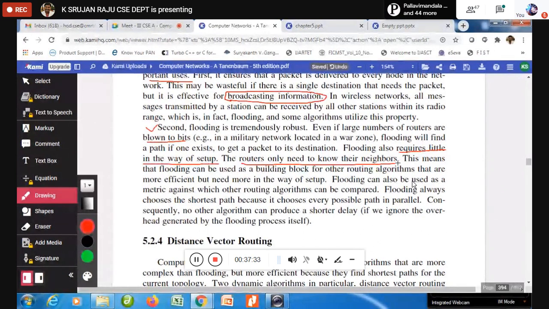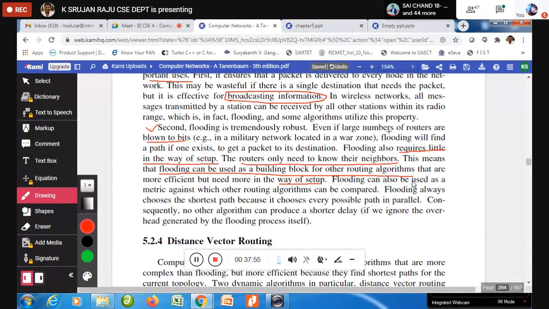Now, flooding can be used as a building block for other routing algorithms that are more efficient but need more in the way of setup. So that was the reason. We are not going to use the second one, but we are going to use the first one, very easily.